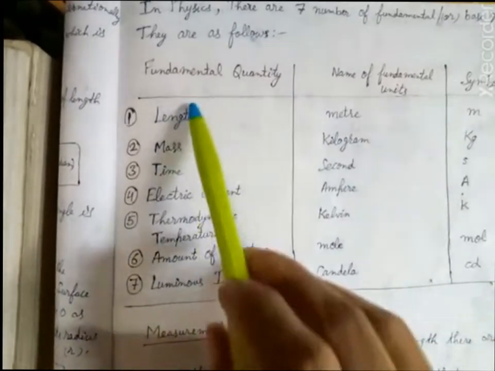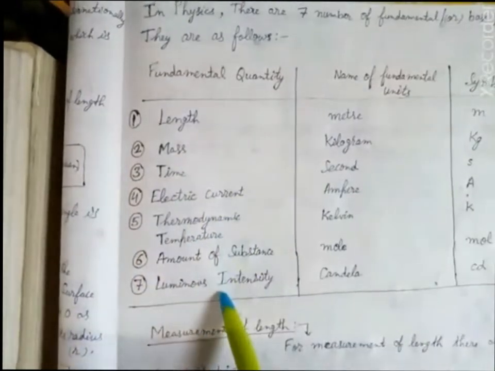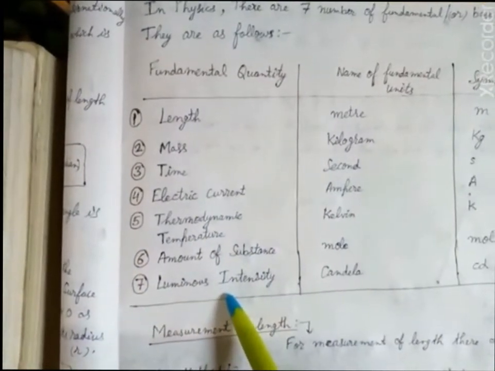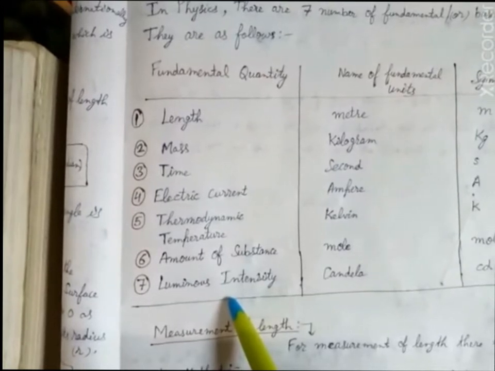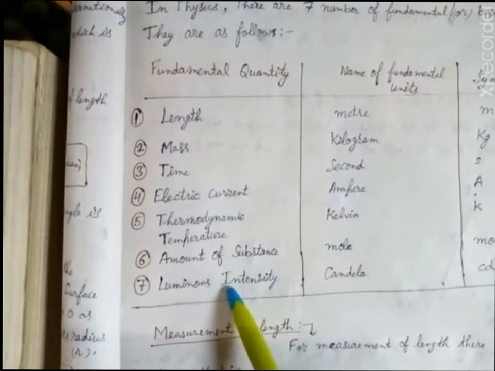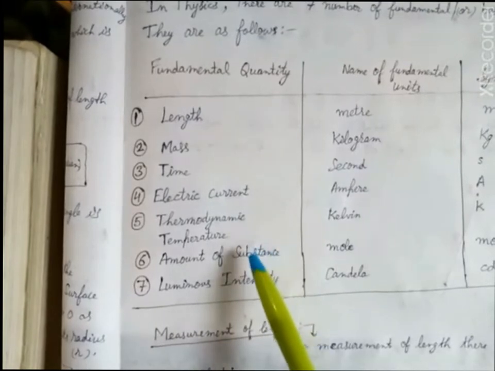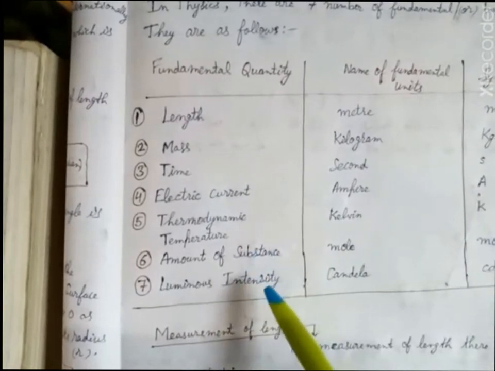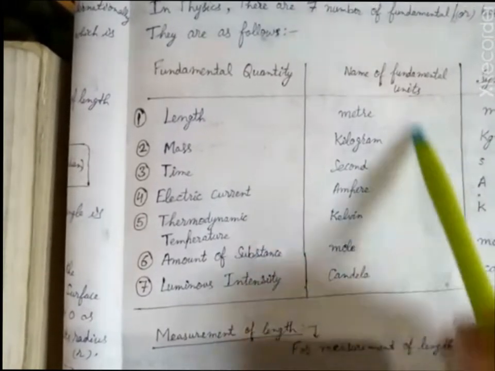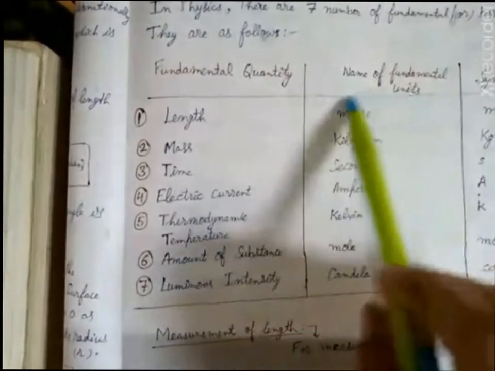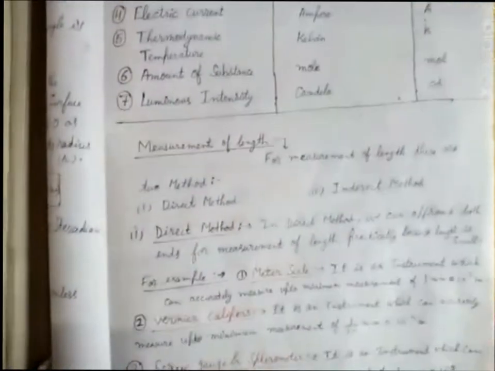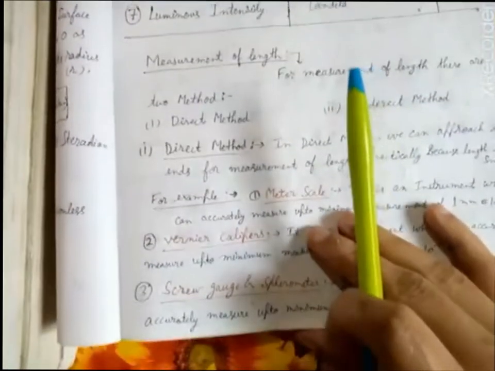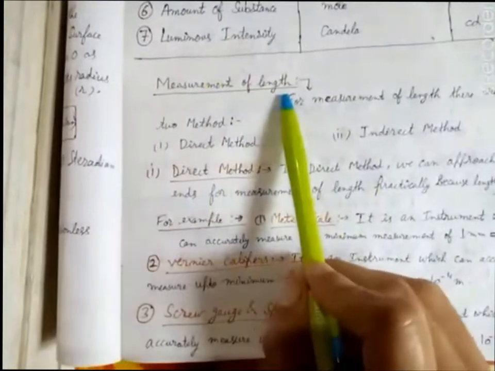So these are the 7 basic fundamental quantities on which all the other derived quantities are based. So all the derived units are expressed in terms of these 7 basic fundamental units. Okay, now the next topic we have to study is measurement of length.